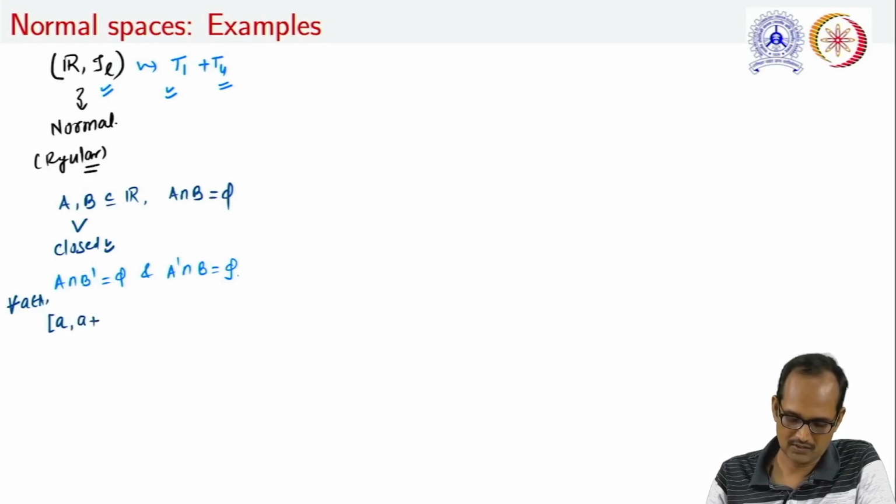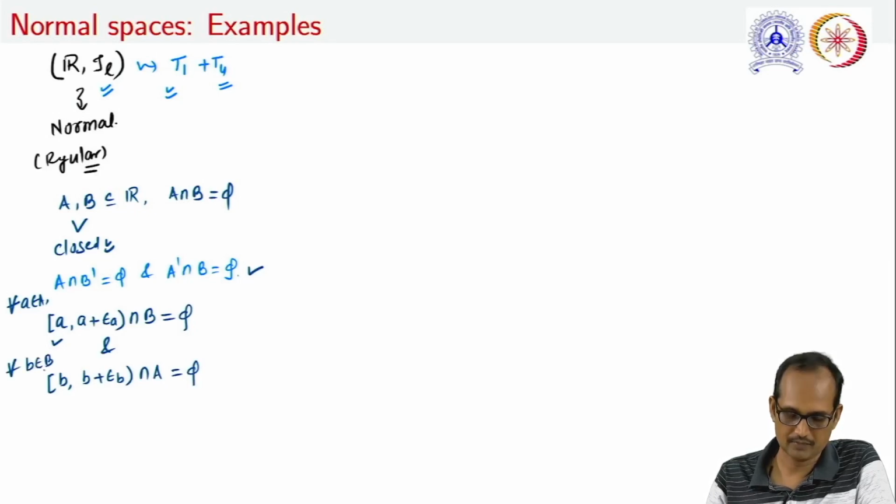Let us take the semi-open interval closed at a, that is [a, a plus epsilon a). This intersection B will always be an empty set, and similarly we can find the semi-open interval [b, b plus epsilon b) whose intersection with A is an empty set, and this is true for all b in B.